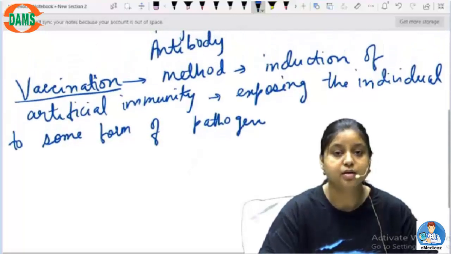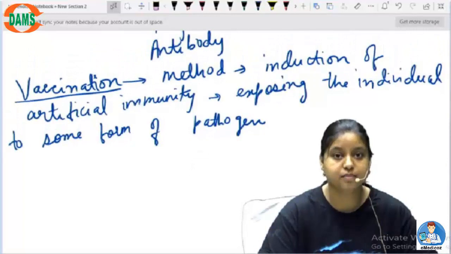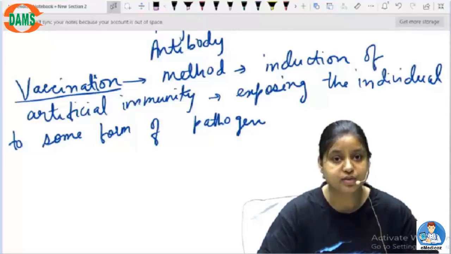Whether it is dead body parts, or the specific biochemical parts, anything of that particular pathogen, that will be used as the immunological agent in order to induce artificial immunity in the particular organism or host.